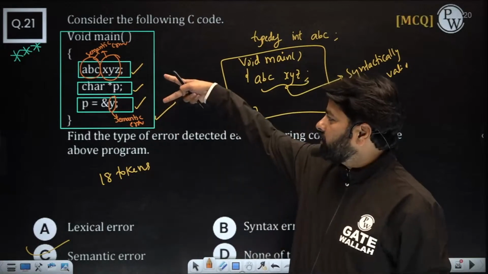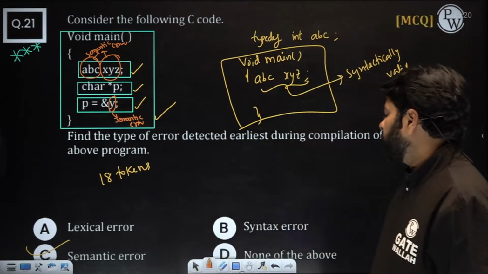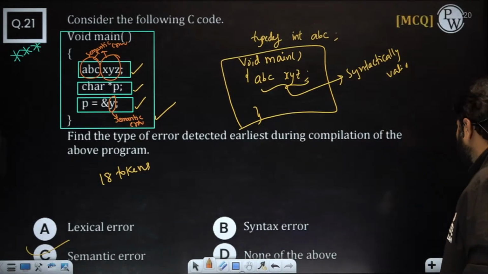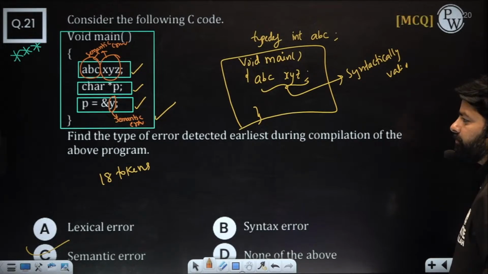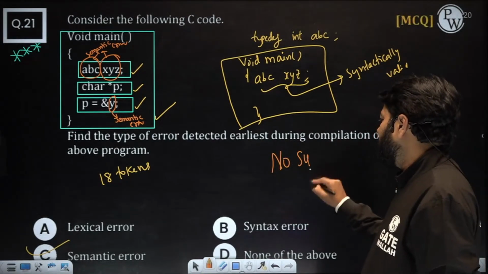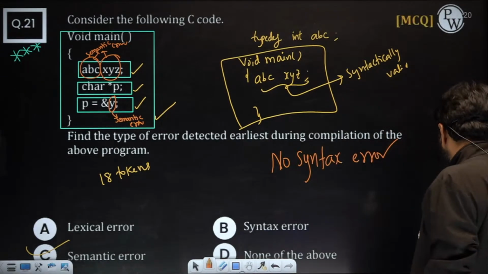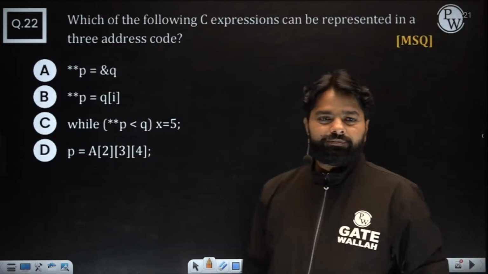And in 2 statements you will be having the semantic check errors. Total 3. Okay, got it? No syntax error. Remember that there is no syntax error in this code. Okay, next one.